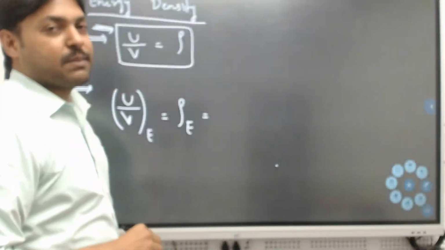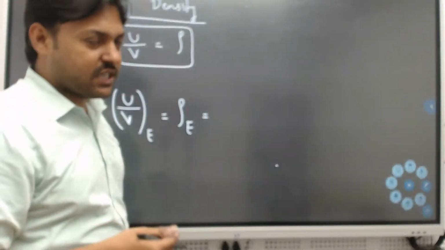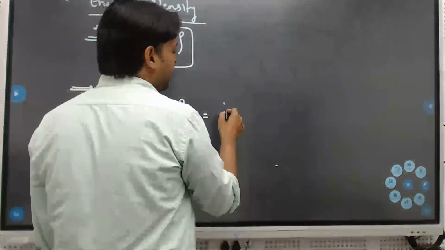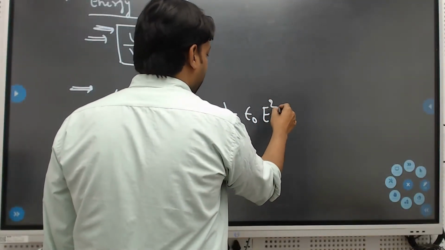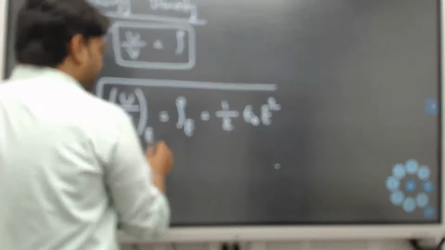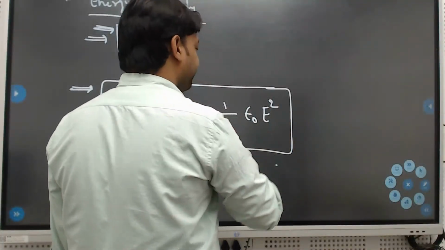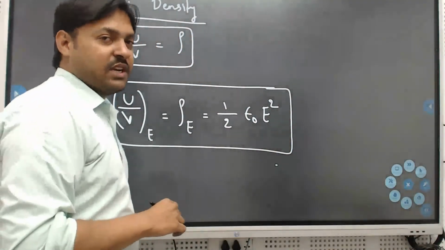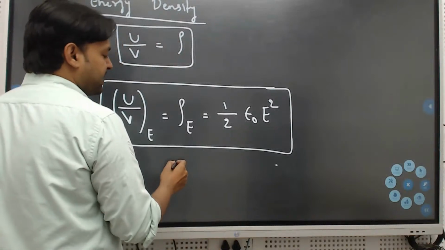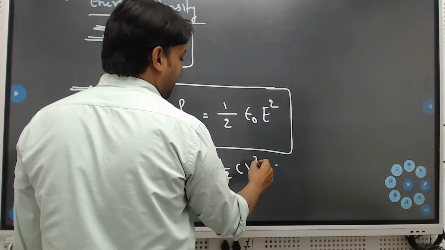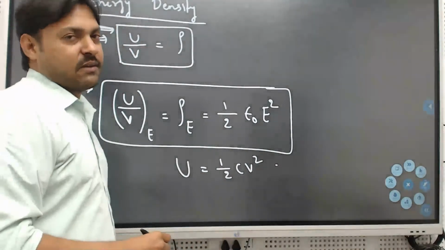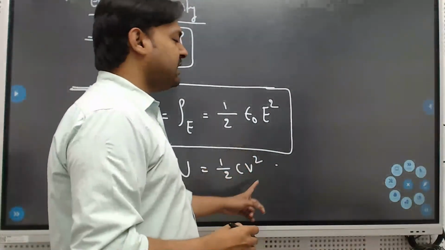Energy density with respect to the electric field, I think we already studied, is half epsilon naught E square. From where did this formula come? I think we studied it in capacitors. Energy stored in a capacitor is given by half CV square.